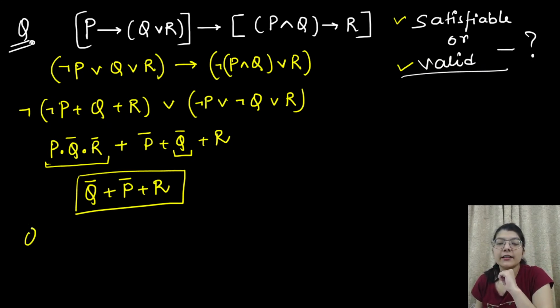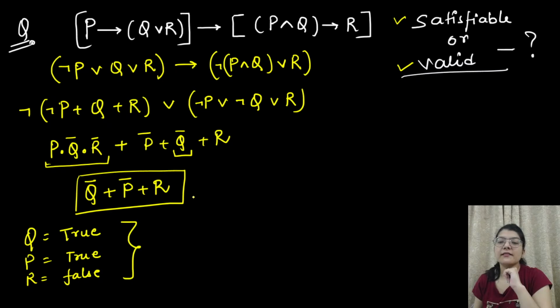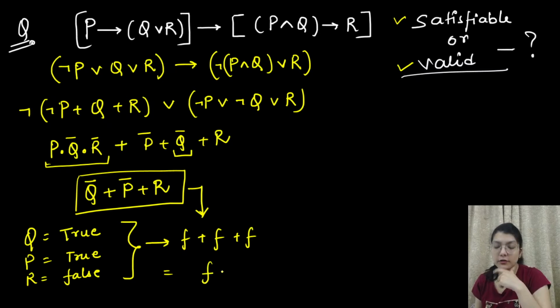Because if my value of q is true, p is also true, and r is false, then what will be the result? This will become false plus false plus false. So the result will come out to be false, right?